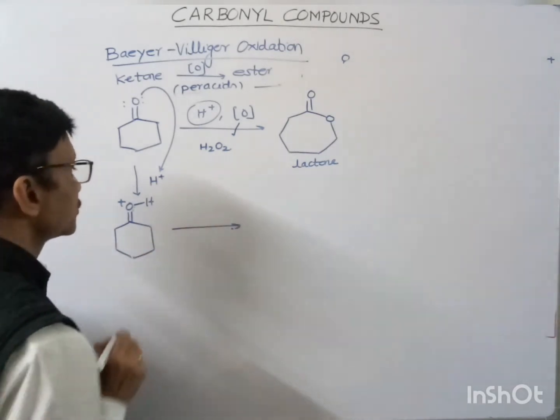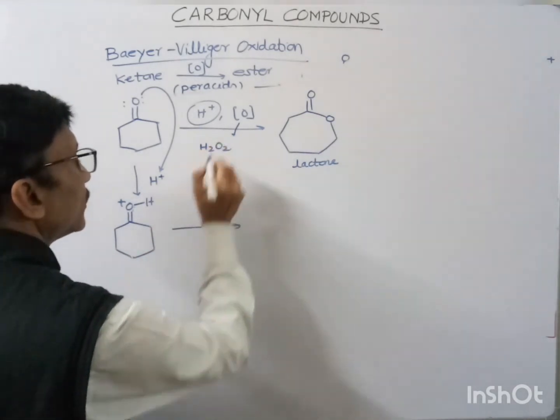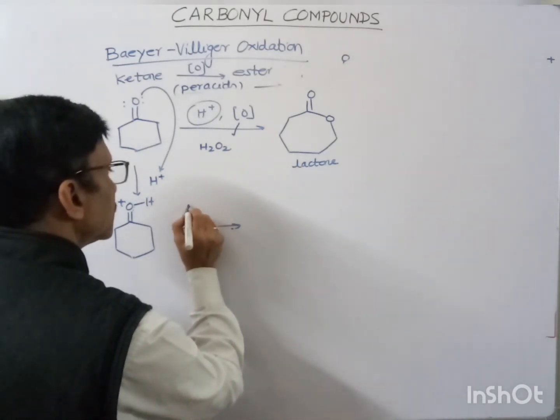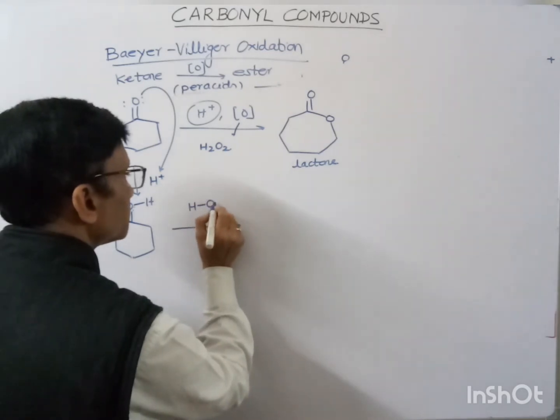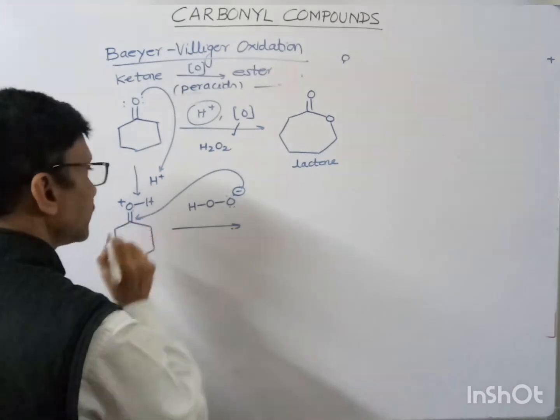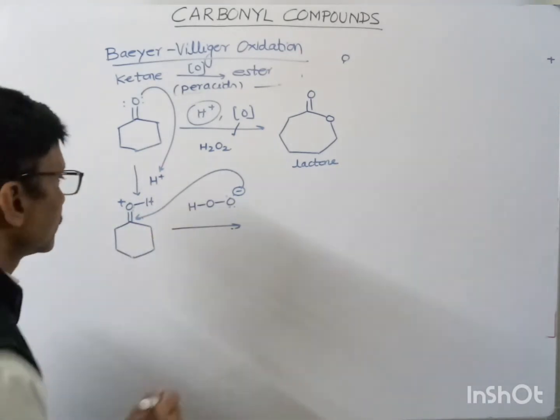In my next step I have the per acid, and now it will attack over here.